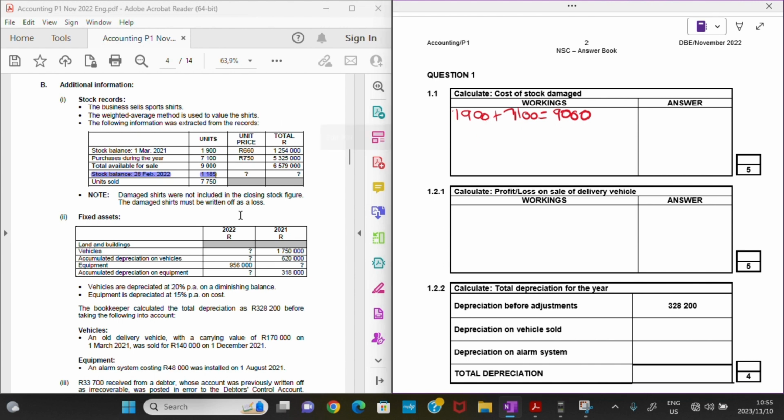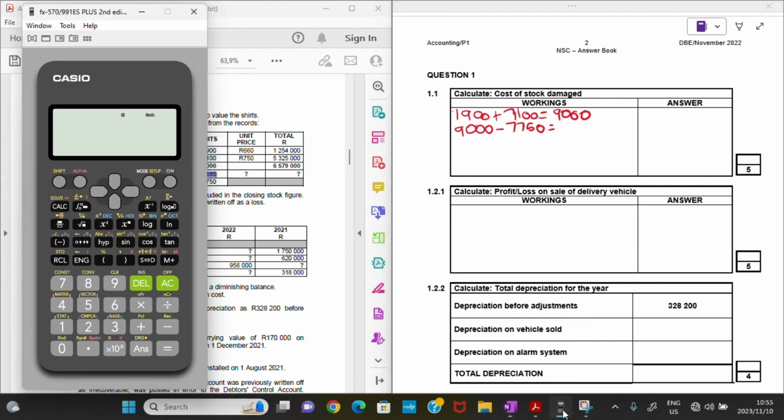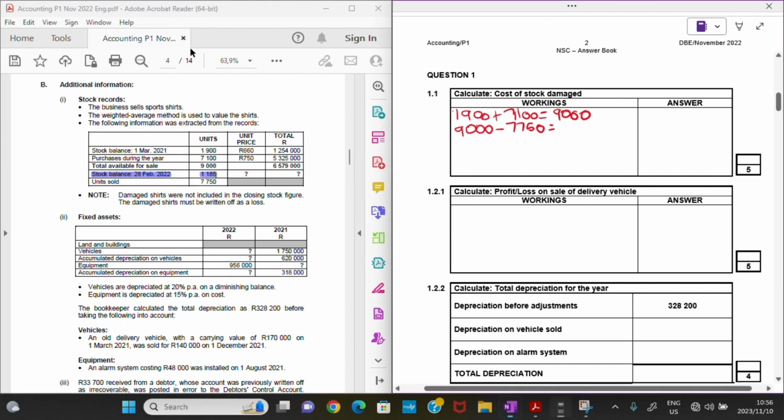But then out of that 9,000, we sold only 7,750, right? So from the 9,000 units of t-shirts, I'm going to subtract 7,750, and the remainder should now be my closing balance at the end of the year. So let's see, I have 9,000 units, and then I'm subtracting 7,750, and then I'm left with 1,250 units.